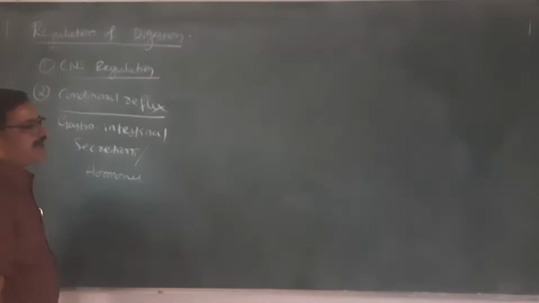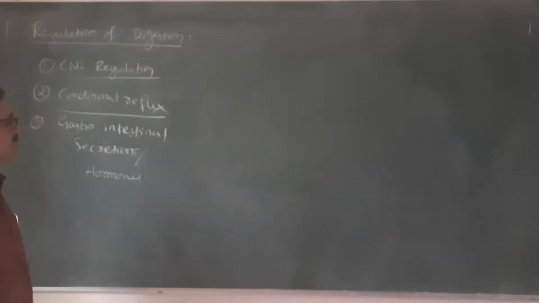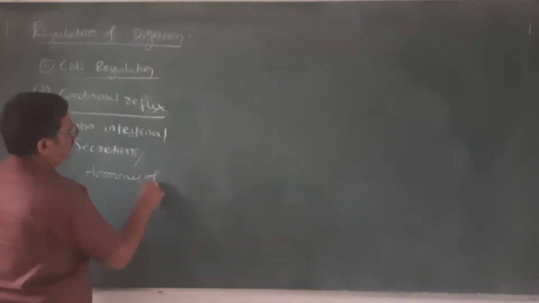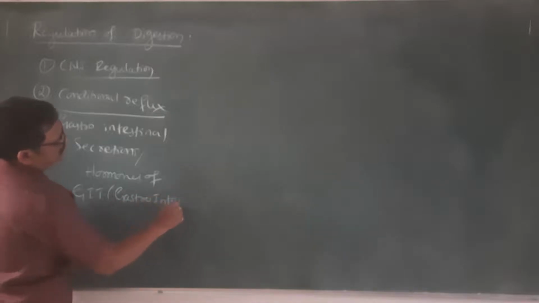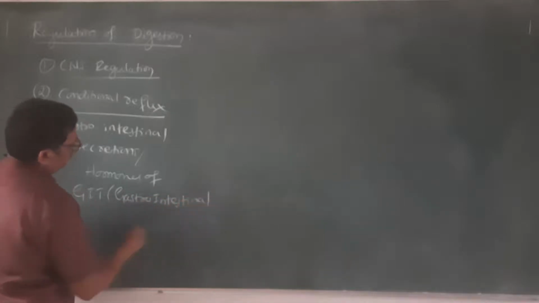Hormones of GIT, gastrointestinal tract, we say hormones of GIT. GIT means gastrointestinal tract.